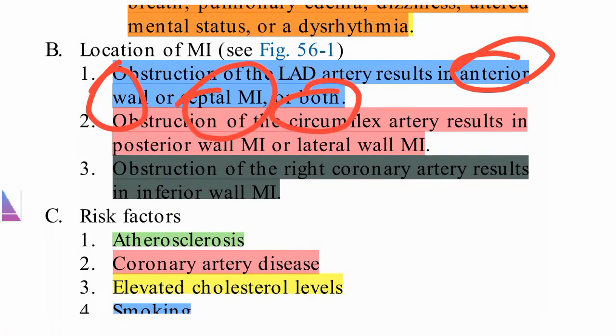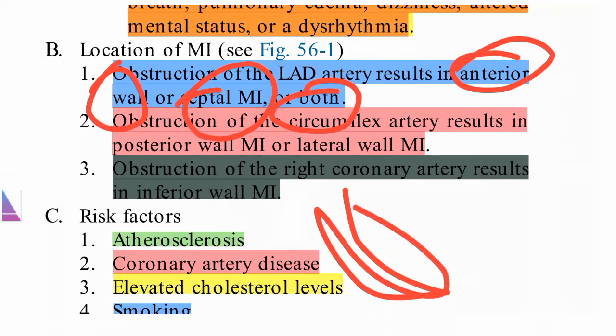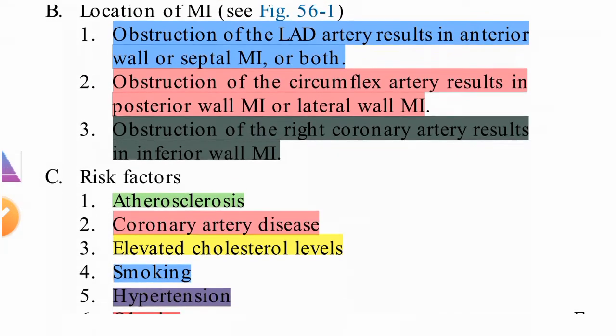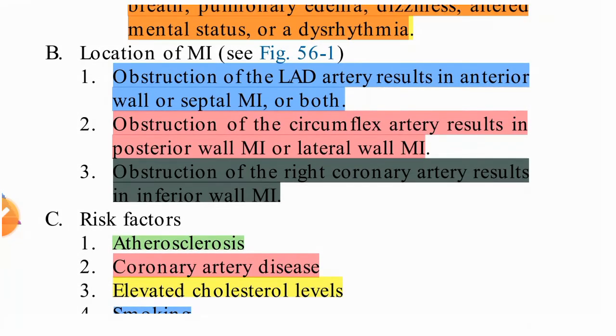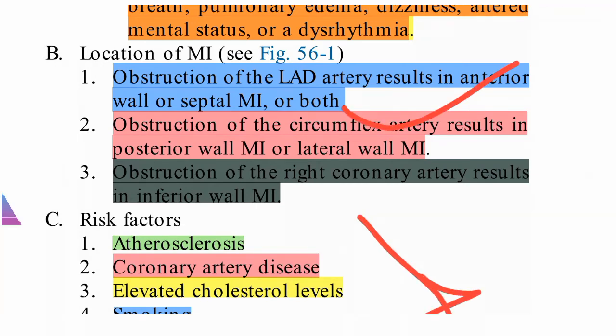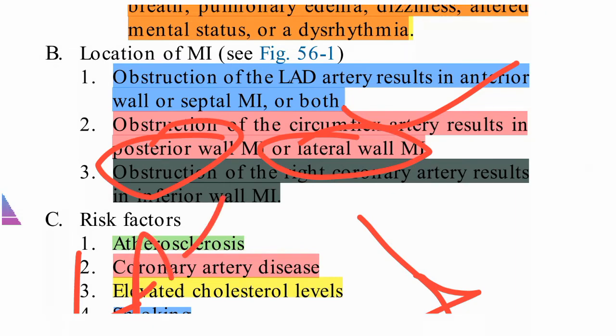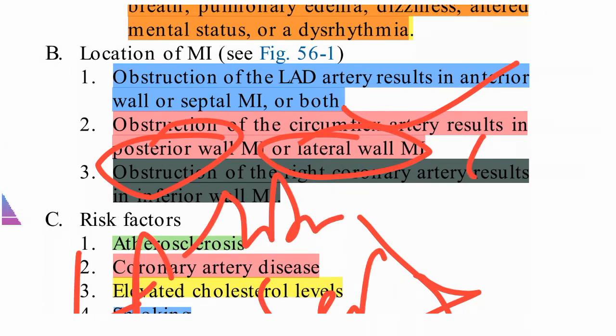Whereas obstruction in the circumflex artery leads to posterior and lateral wall MI. So LAD is anterior and septal, whereas circumflex is posterior and lateral.